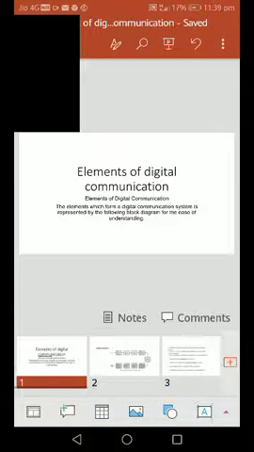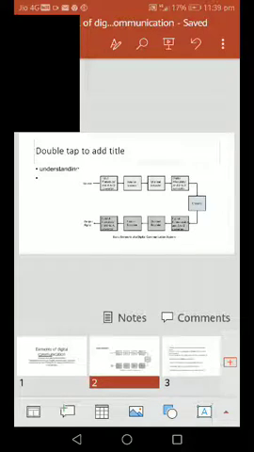Then we go to the basic understanding of the basic block diagram. We have to see how to understand it. Different components are there. First we give the source to the system. The first block converts the input using a transducer, and it is converted by an analog to digital converter.